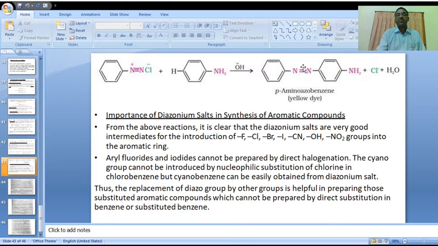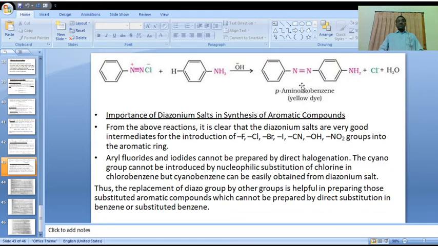This colored compound, this coupling reaction product, is named para-aminoazobenzene. This is a yellow color dye. This is a yellow color dye compound. Okay, yellow colored dye.